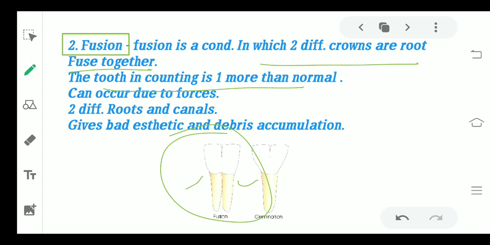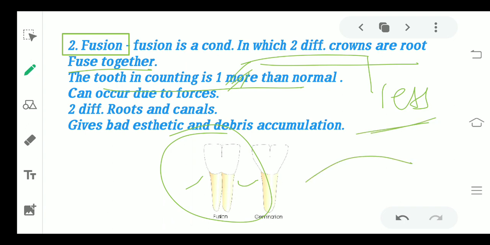So the next thing is it can occur due to various kinds of developmental forces, and two different roots and two different canals are there, and it gives bad aesthetics. Obviously this kind of condition is not going to look beautiful, and there is debris accumulation which is also seen. Also, correct one thing, the tooth count will be one less than the normal. It is not going to be one more, it is going to be one less than the normal.